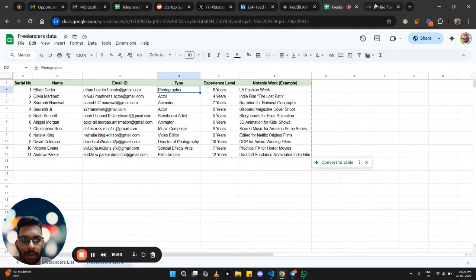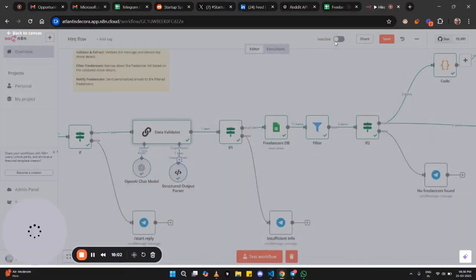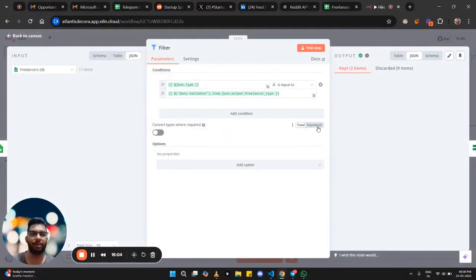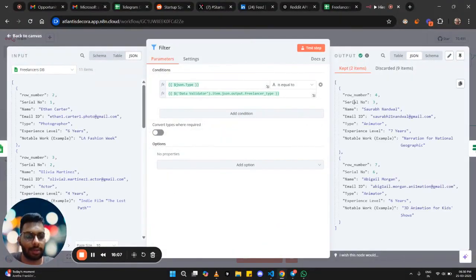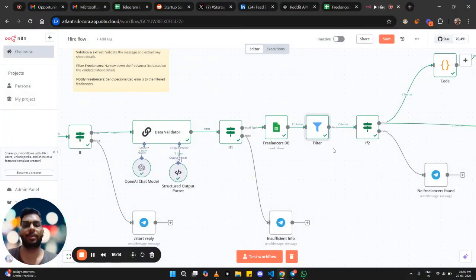If you can see here, it's animator, and here we can see two freelancers should be filtered out. Let's look at it. As we can see in our filter node, two freelancers have been filtered out, which we just saw in the Excel sheet as well. So in the filter node, we filter out the freelancers based on the freelancer type. Let's move on to the next step, which is the last step of notifying the freelancers.